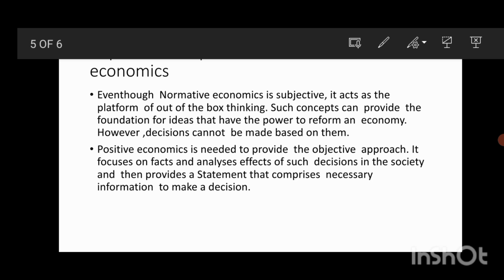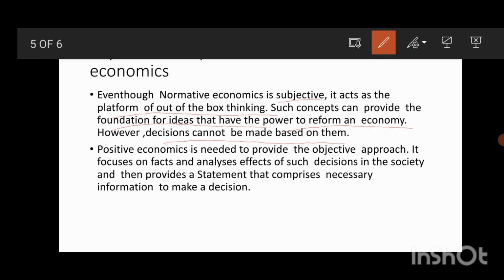Now what is the importance of positive and normative economics? Even though normative economics is subjective and varies from one person to another, it acts as a platform for out-of-the-box thinking. It involves a lot of thinking, and such concepts can provide a foundation for ideas that have the power to reform an economy. It provides a basis for ideas, if a person thinks logically and comes up with some ideas. However, decisions cannot be made based on them. Just by using normative economics, a person cannot make a decision, because in order to make a decision a person must know the facts, figures or data.